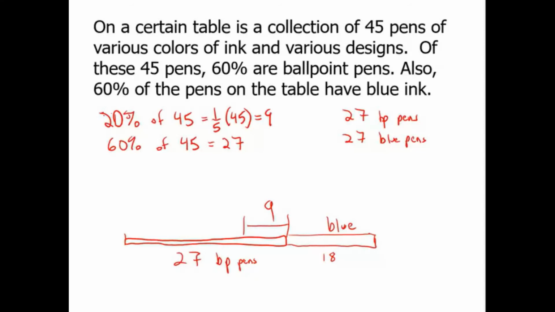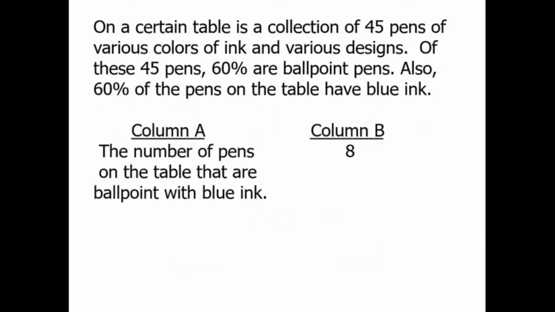And so this would be the absolute minimum overlap, that even if we're trying to get them as far apart as possible, there would still be 9 pens in the overlap region. So 9 pens that are ballpoint and have blue ink. And so we know the number of pens in the overlap. It can be somewhere between 9 and 27, but if it's between 9 and 27, it's always greater than 8. And so column A is greater.